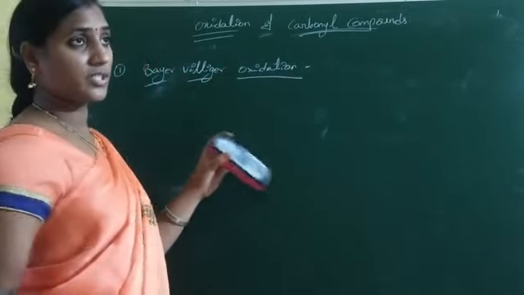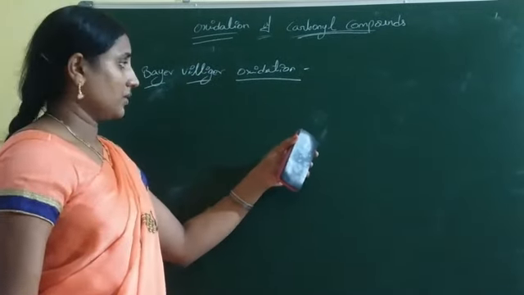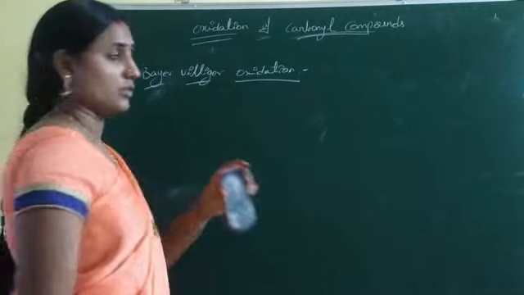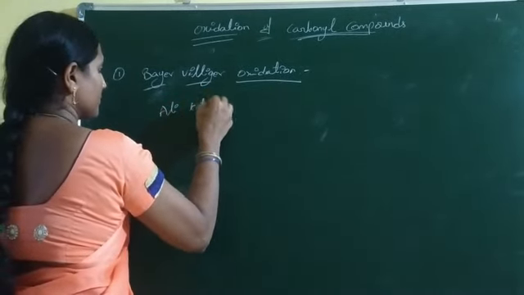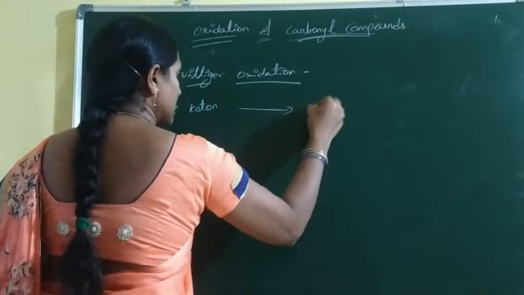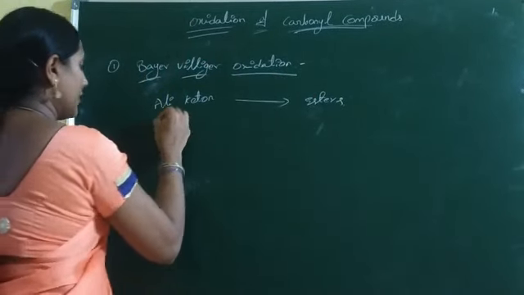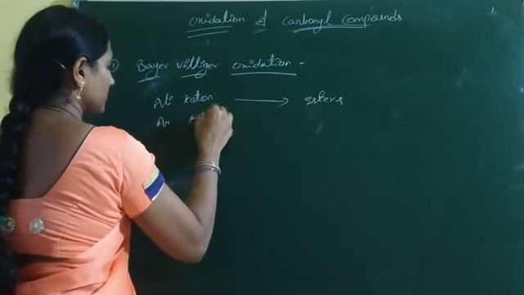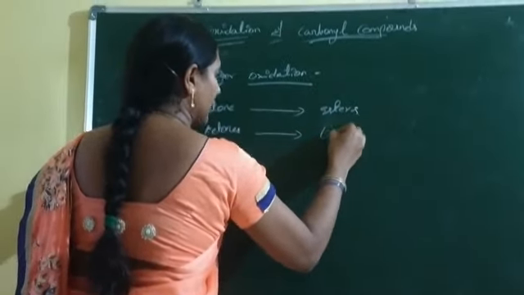In Baeyer-Villiger oxidation, the carbonyl compounds turn to esters and lactones. That means aliphatic ketones turn to esters by using Baeyer-Villiger oxidation, and cyclic ketones turn to lactones.